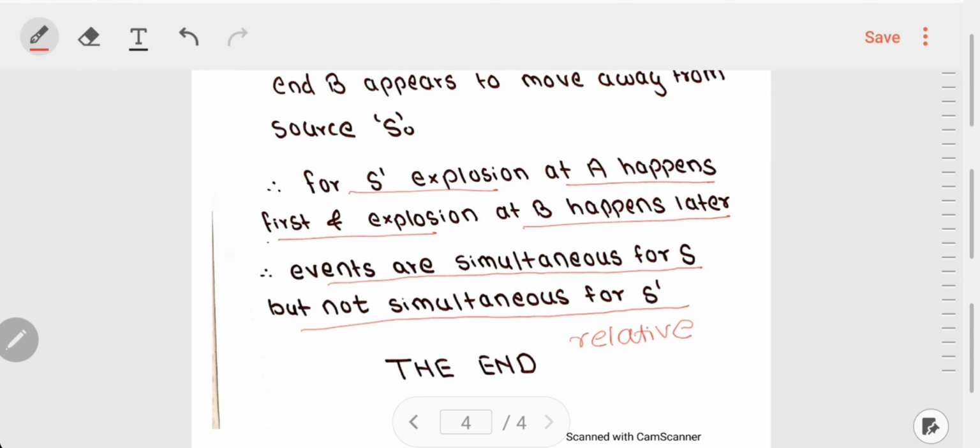The act of events being simultaneous depends on the observer and his frame of reference.